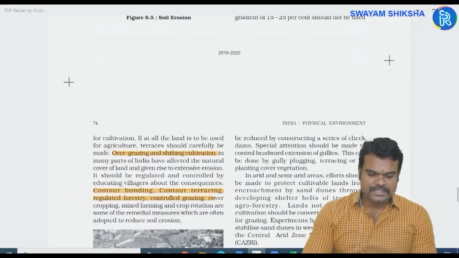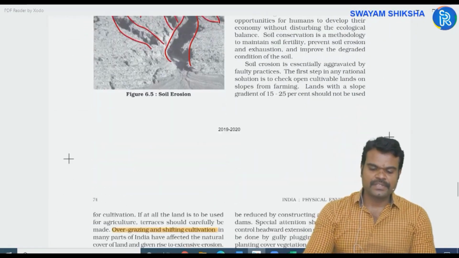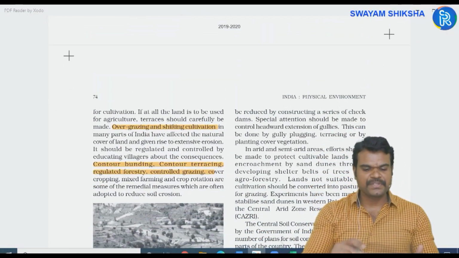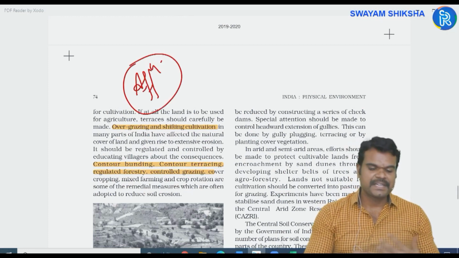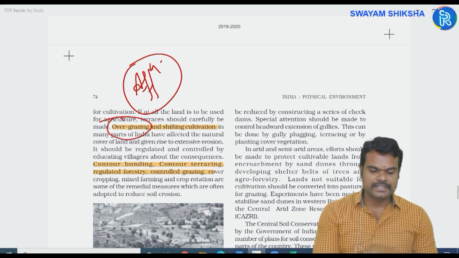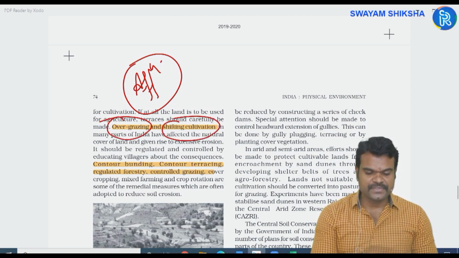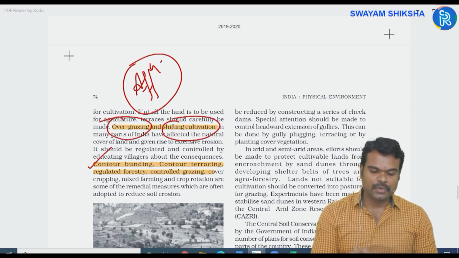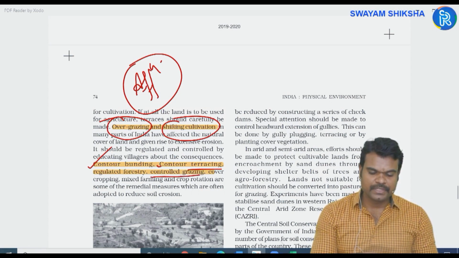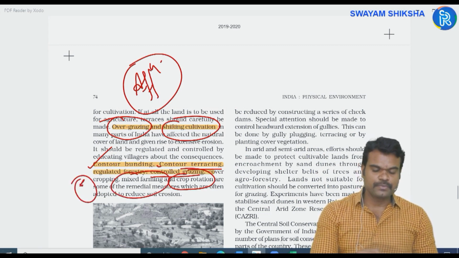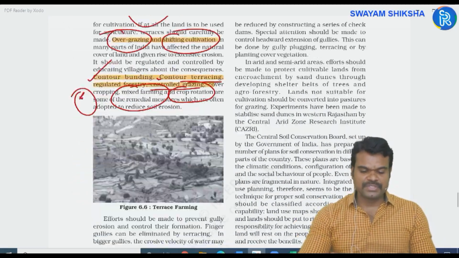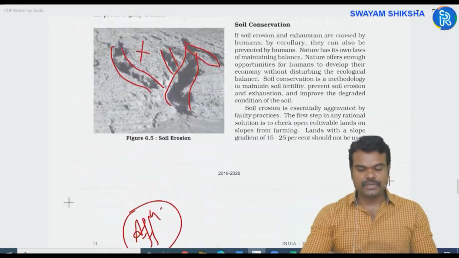Next, how to conserve the soil. Conservation of soil is nothing but you have to confront deforestation by promoting afforestation, going for planting more number of trees. Okay, and checking overgrazing, shifting cultivation, promoting contour bunding, terrace cultivation, and going for controlled grazing, and even crop rotation, mixed farming, etc. These are the methods through which you can promote the soil health, or you can conserve the soils.